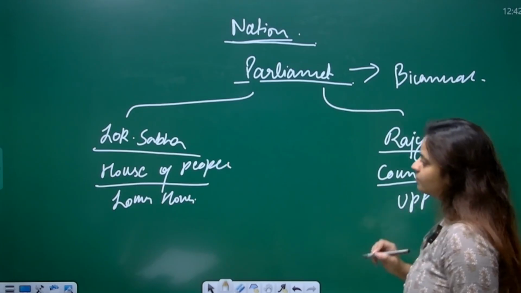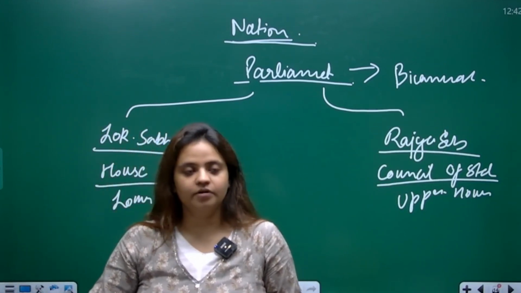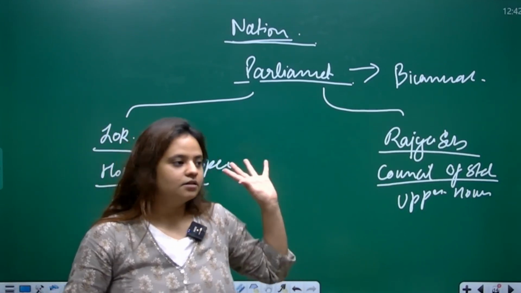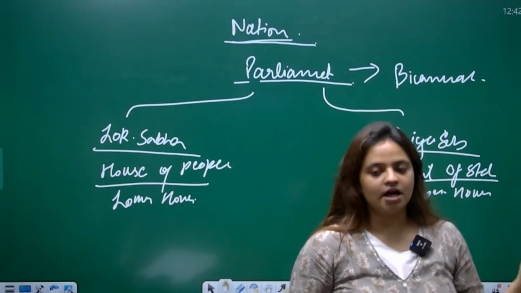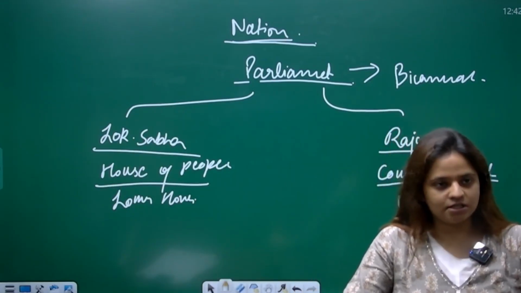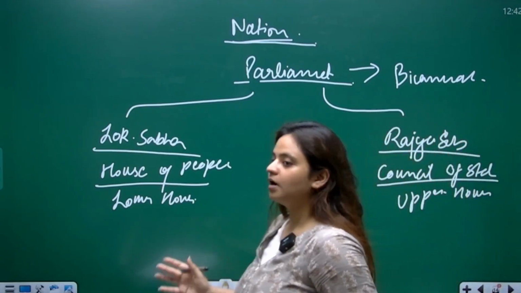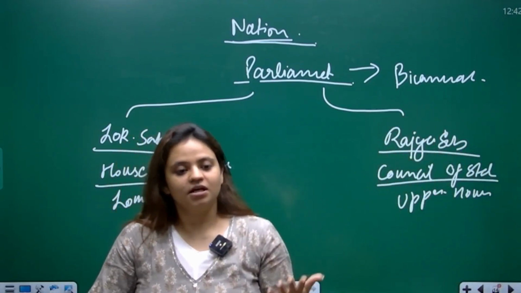So when I see the Lok Sabha and Rajya Sabha at the center level, I see that they represent the entire country. The people have elected their representatives, and these representatives sit in the Lok Sabha and Rajya Sabha, and they represent the country.